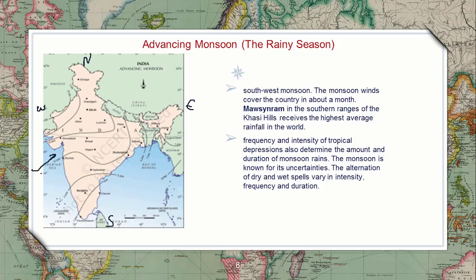In this way the winds will be going. That is the reason these are called the southwest monsoon. Because of the southwest monsoon, in southern regions like the Khasi Hills, it will be getting the highest rainfall. The highest rainfall will be received in the Khasi Hills.